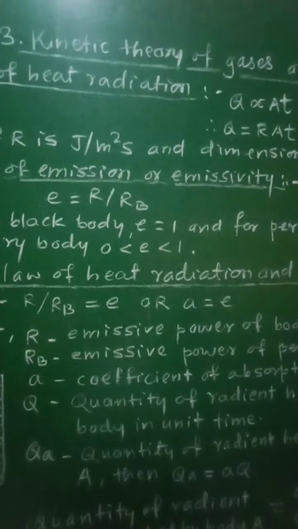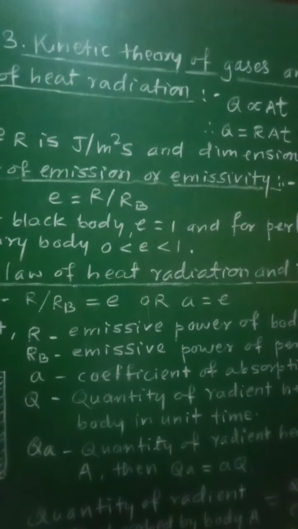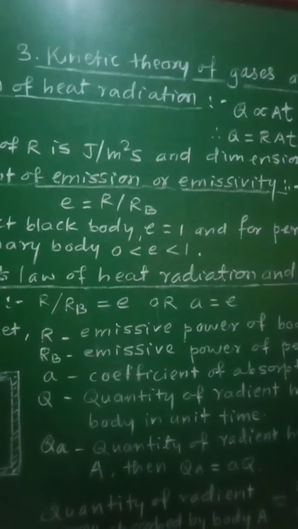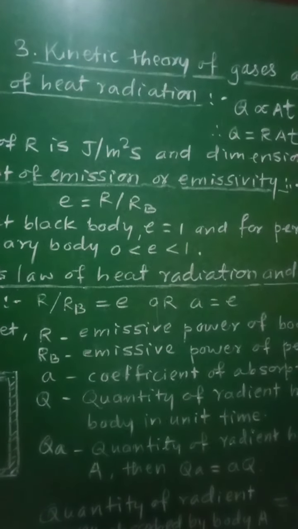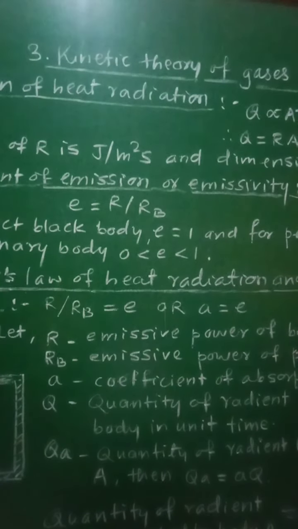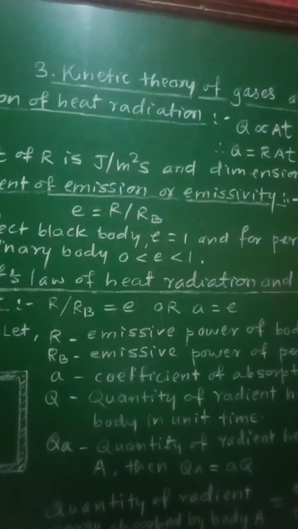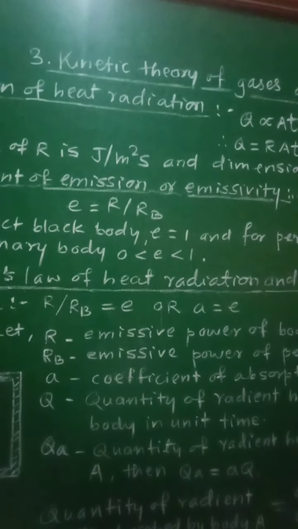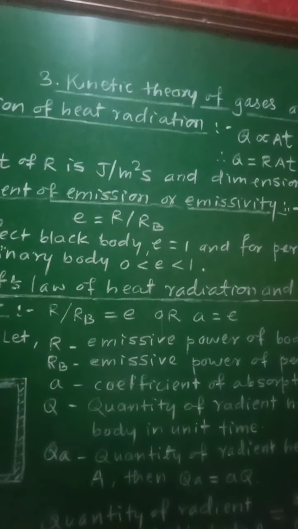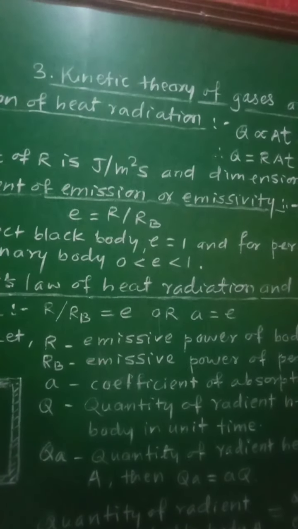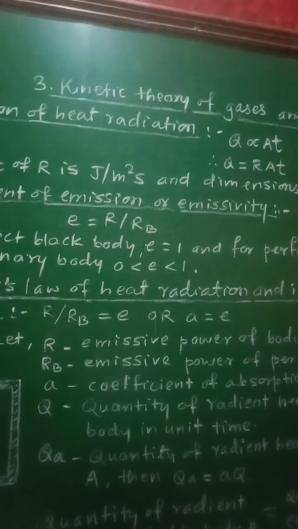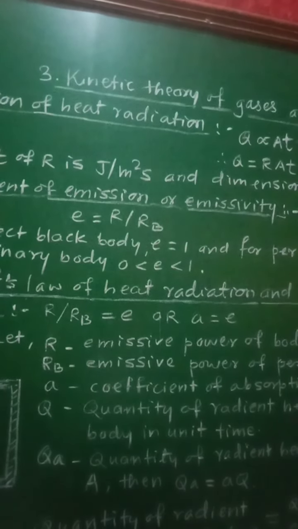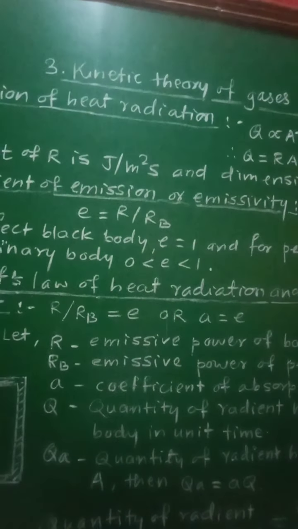The absorbed radiation causes an increase in temperature of the body. The body itself also radiates, that is emits energy, therefore its energy decreases, causing lowering of temperature. If a body radiates more than it absorbs, its temperature decreases, and vice versa. When the rate of absorption of radiation is the same as the rate of emission of radiation, the temperature of the body remains constant and the body is said to be in thermal equilibrium